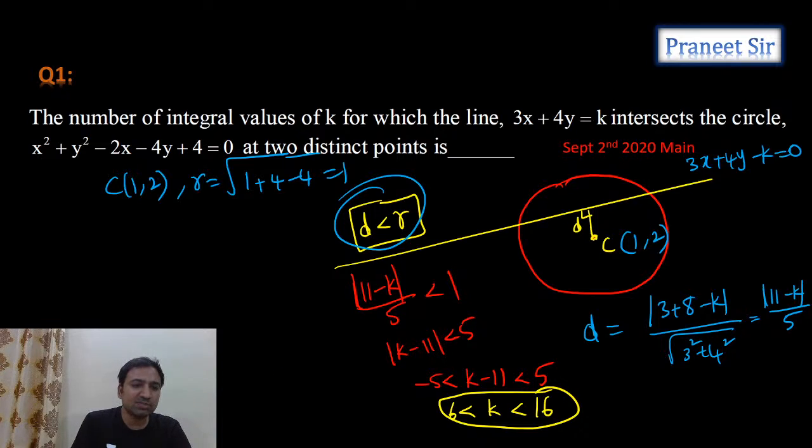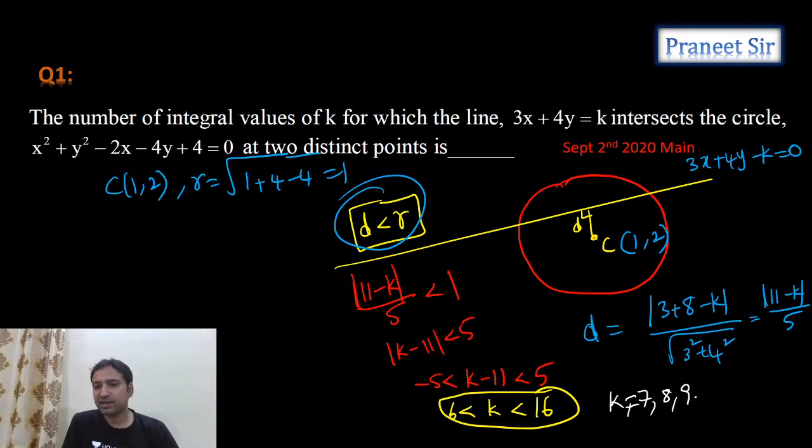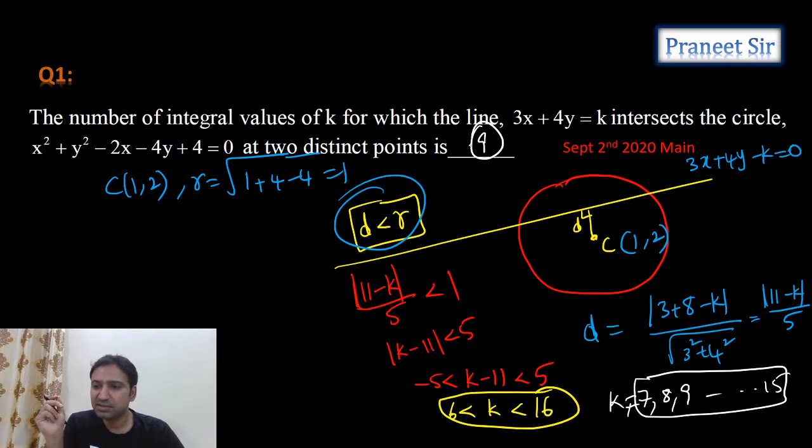So guys, what are the possible values of k? We can take it, as he is asking only integral values of k. So k is equal to 7, we can take it, 8 we can take it, 9, and so on up to 15 we can take it. So tell me how many possible values we have. 9 possible values we have. So 9 is the answer, guys. Is it clear? Yes, Priyanshu, you're right.